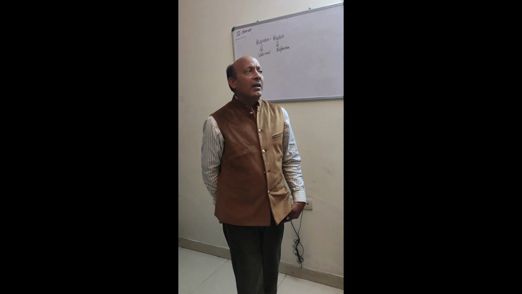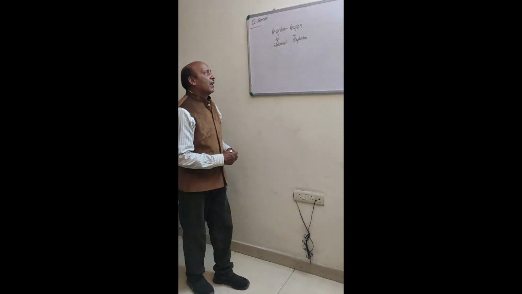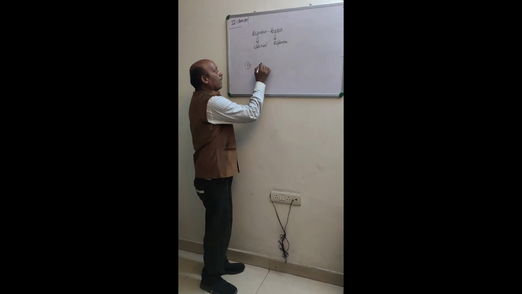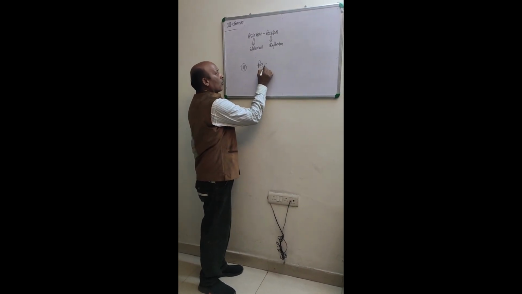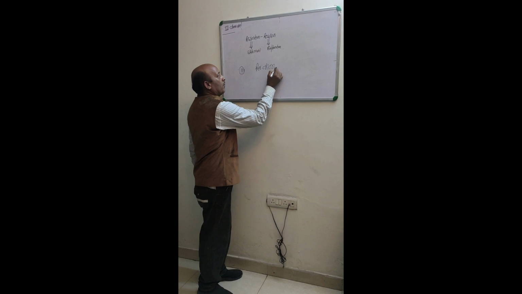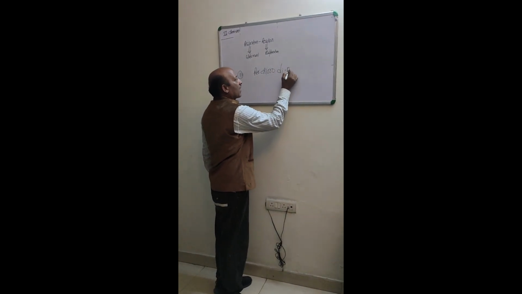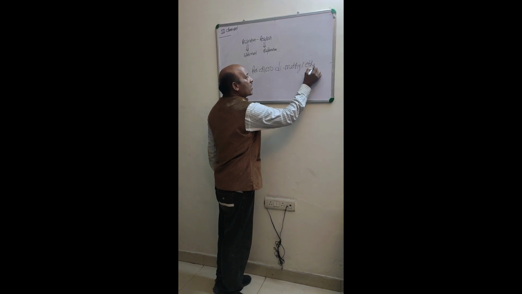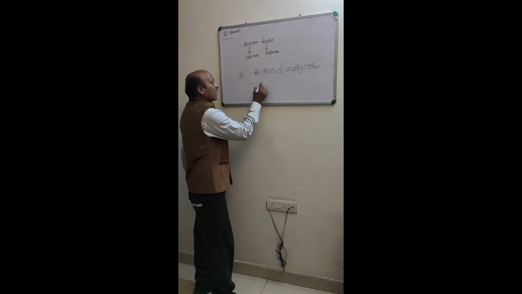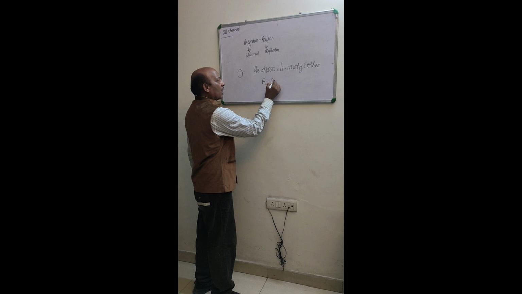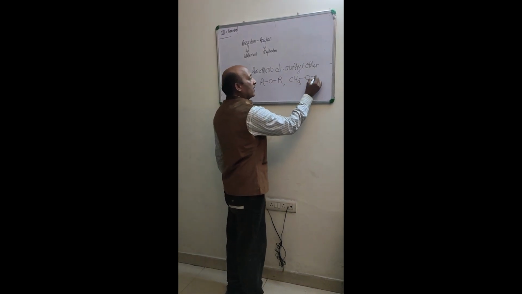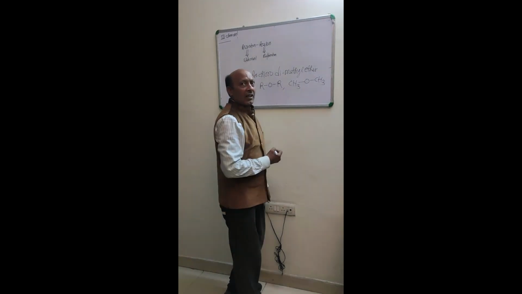I have to explain another question today. Suppose you have been given in the examination: write down the structure or formula of perchlorodimethyl ether. You must know ether. The general formula of ether is ROR, and dimethyl ether is CH3OCH3.